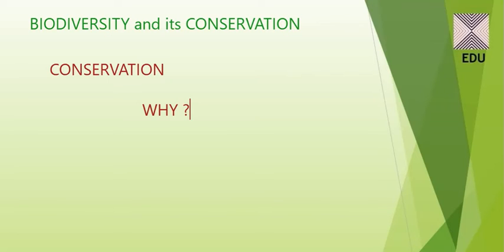Some obvious reasons can be grouped into three categories, which are narrowly utilitarian, broadly utilitarian, and ethical. There can be some arguments for the conservation of biodiversity.